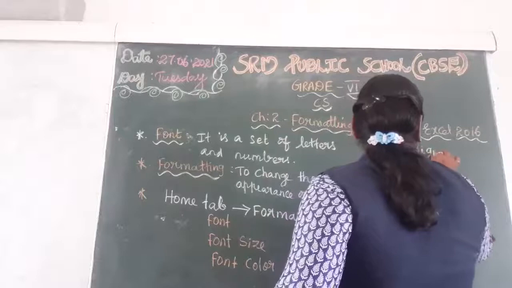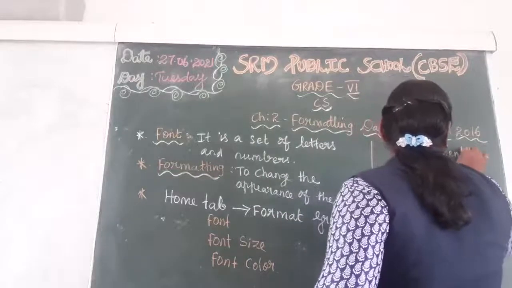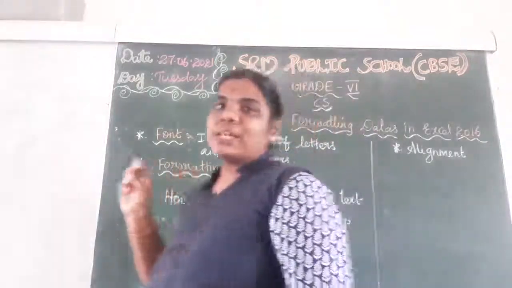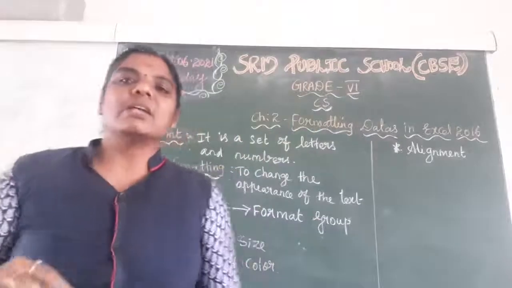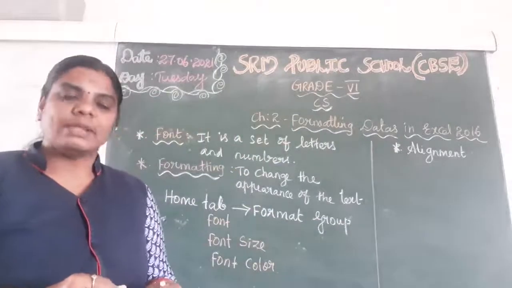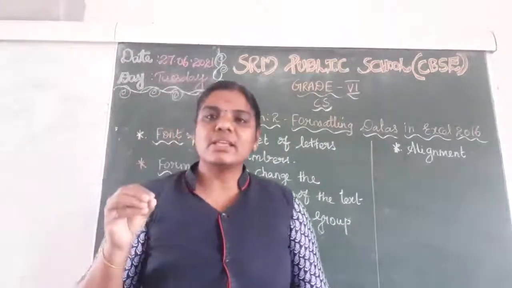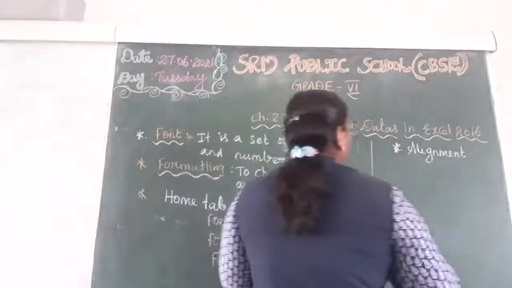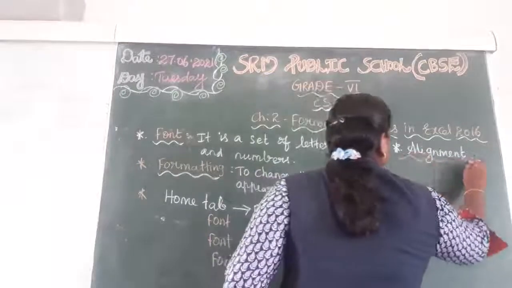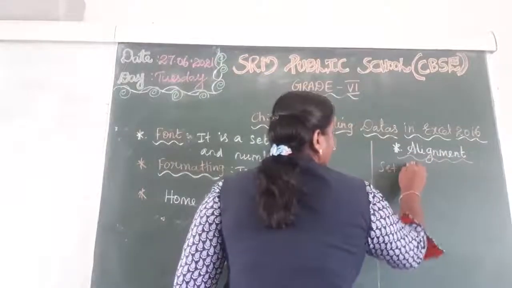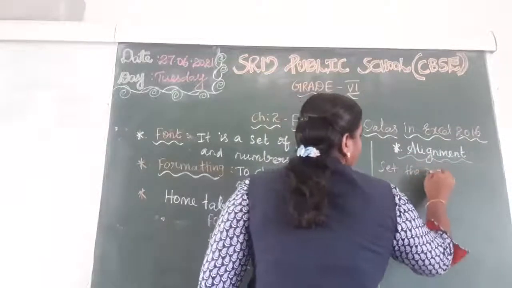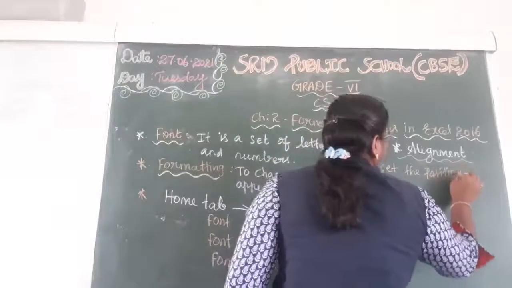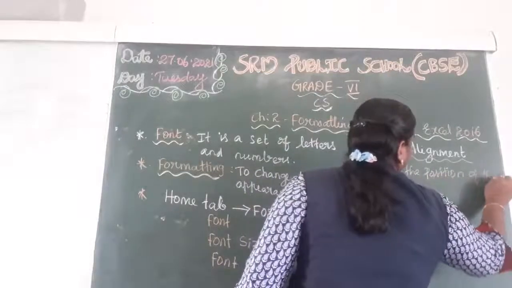Alignment. Okay. What is the next option? Alignment. Alignment means what? It is used to set the position of the text.